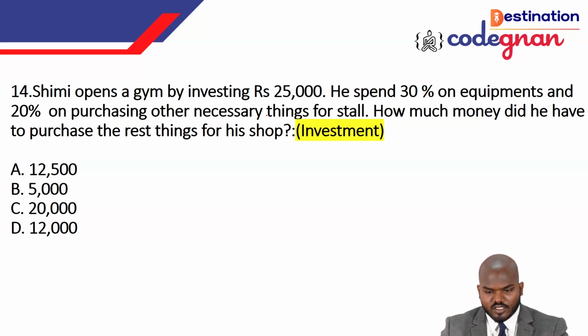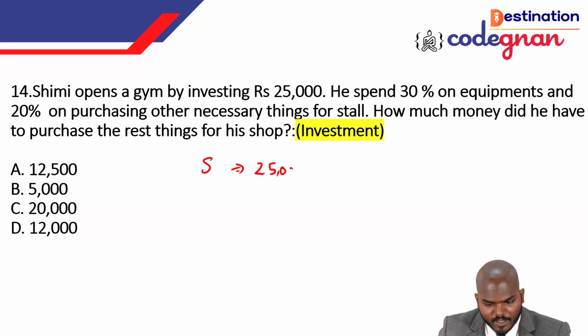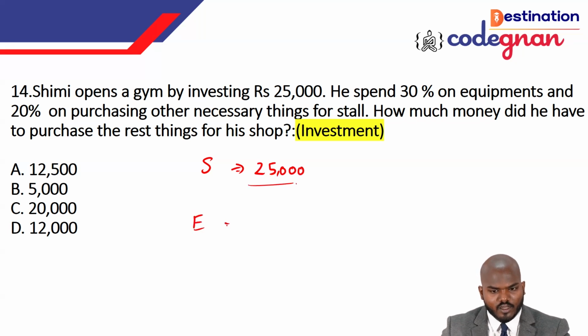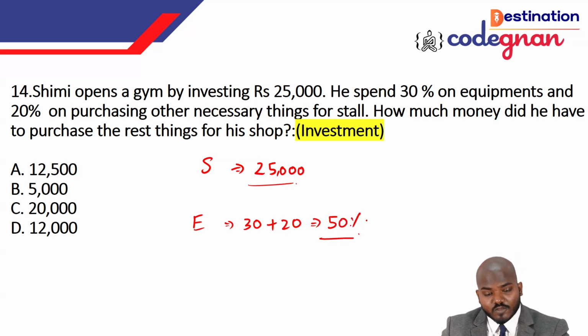You see this, she was investing 25,000 rupees. So for the total expenditure, she spent 30% and 20%. So we can call it 50% she made as expense on this.